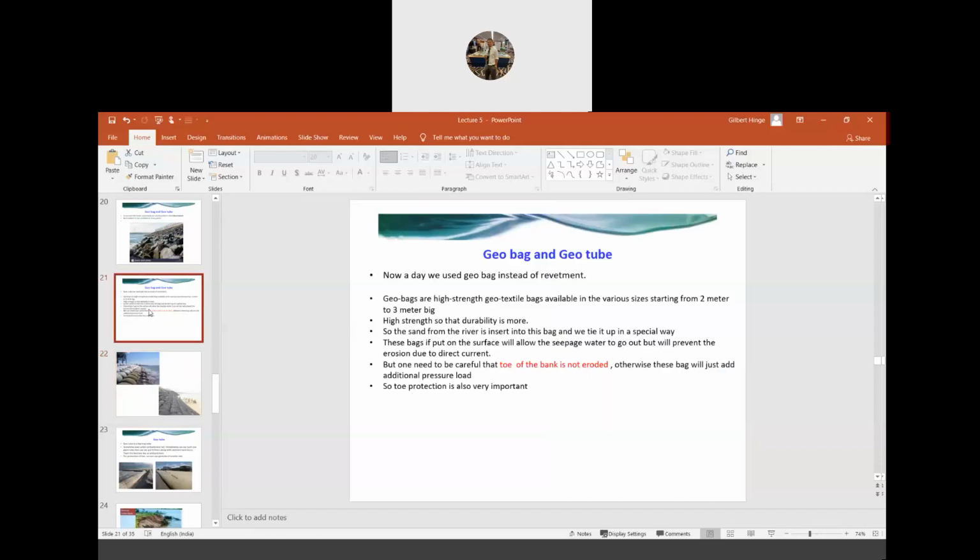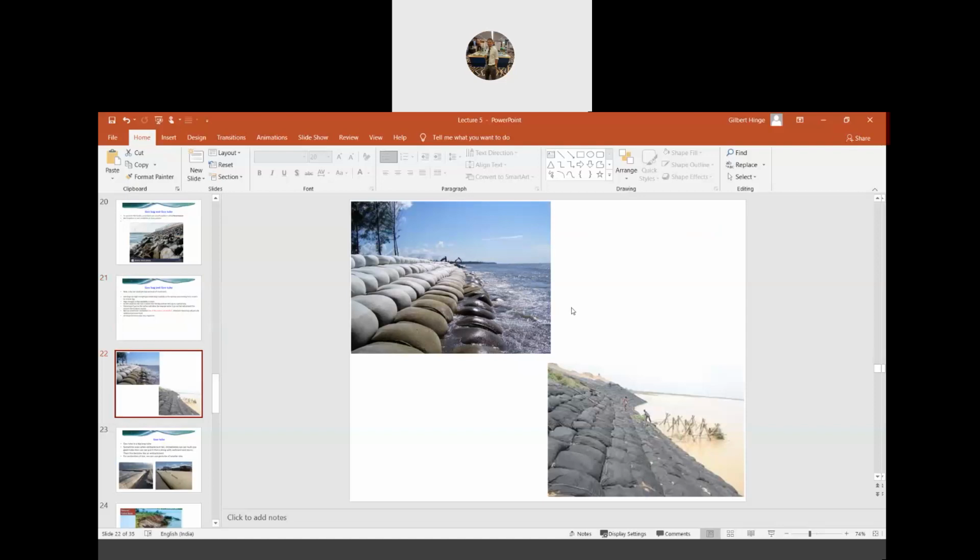These bags are nothing but high strength geotextile bags, and they are available in different sizes, ranging from 2 meters to 3 meters. They are high strength to provide durability. Generally, the sand that is available near the river, we take it and fill it in this geobag. We take the sand from the nearby river, fill it in this geobag, and tie it in such a way that the sand will not come out.